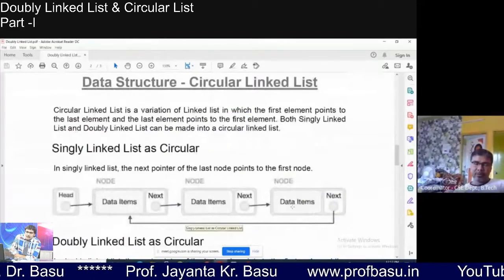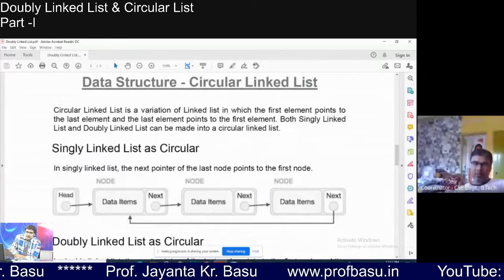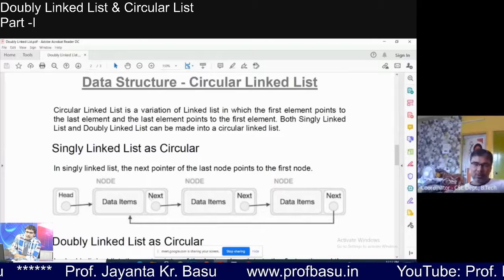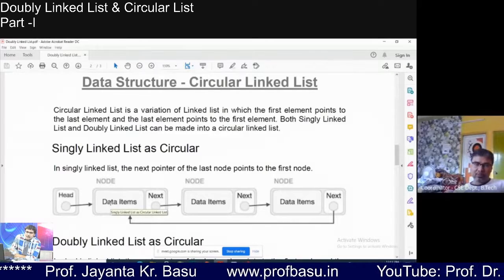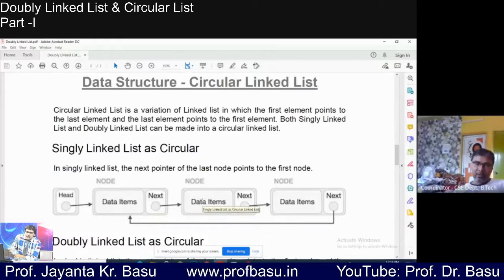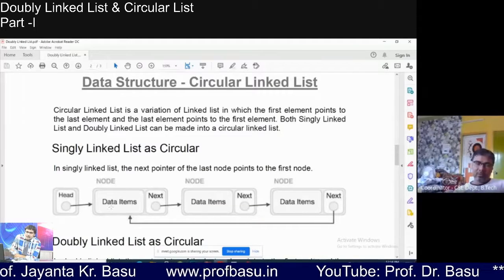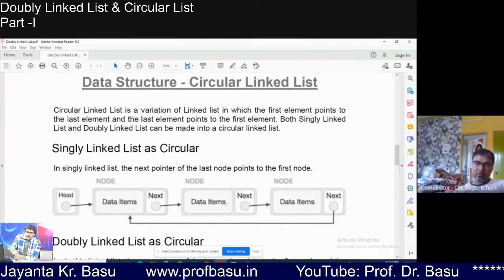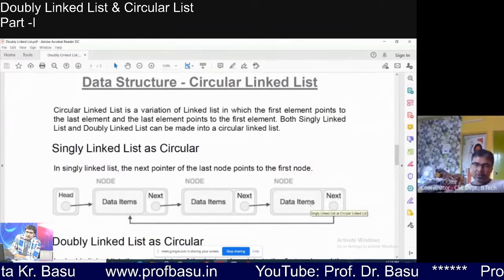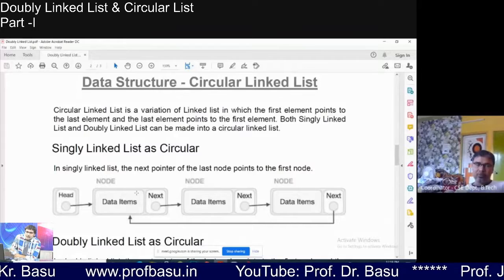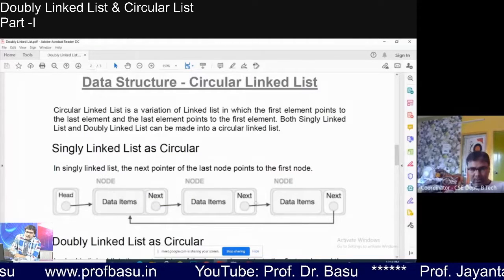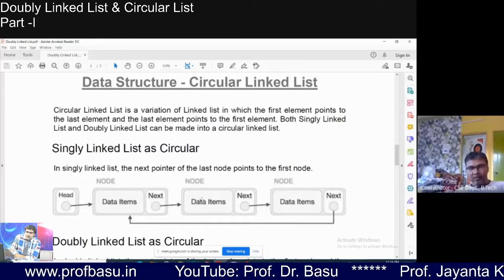Let's say you have moved from the first node to the second node. How to reach the first node again? There is no way to get back. So what will we do? We will move forward until reaching the last node. Again, you can move to the first node, right? So that's why in a circular way we can move to a particular position.